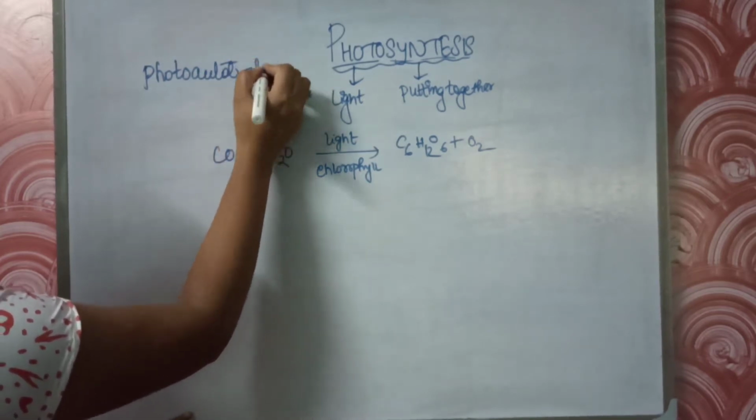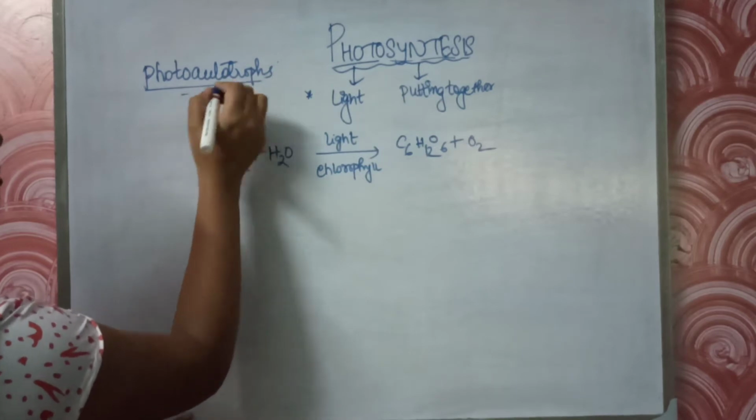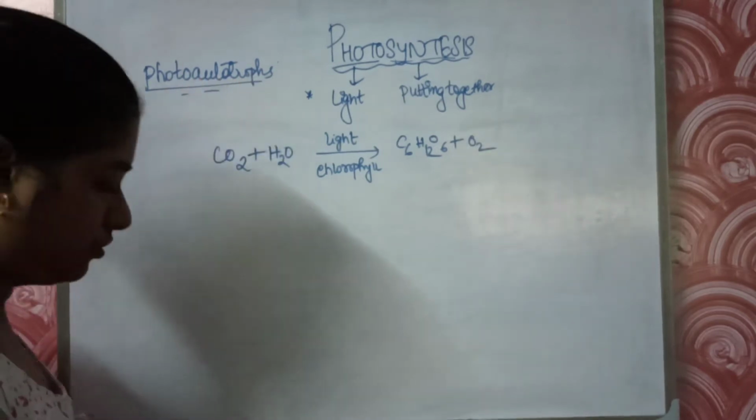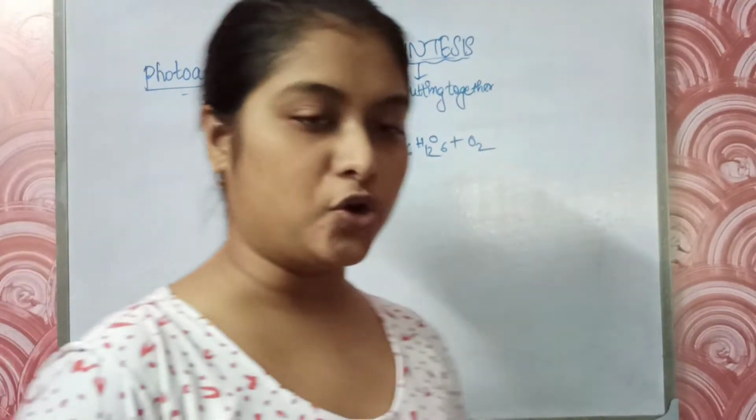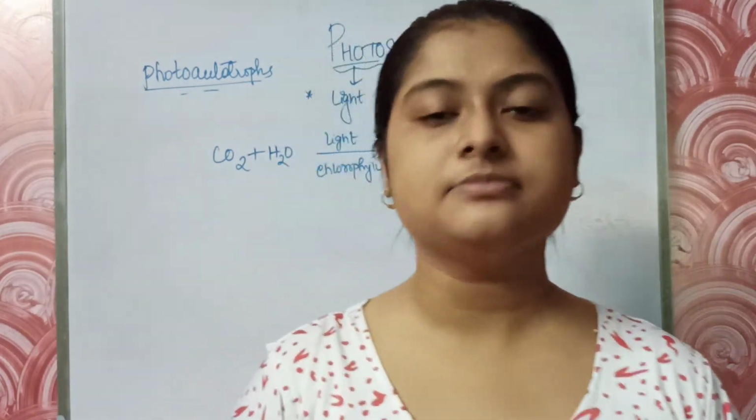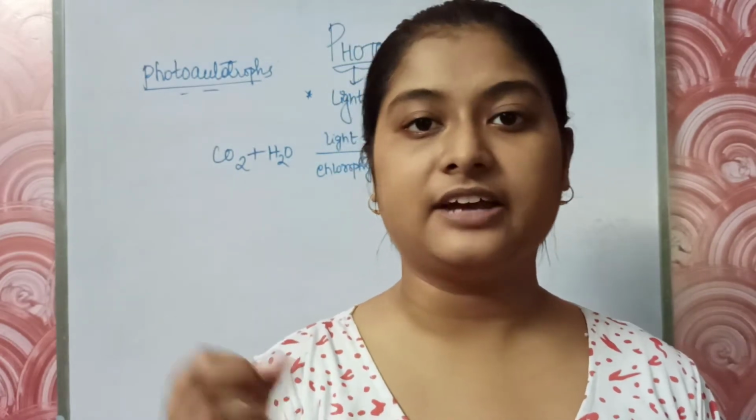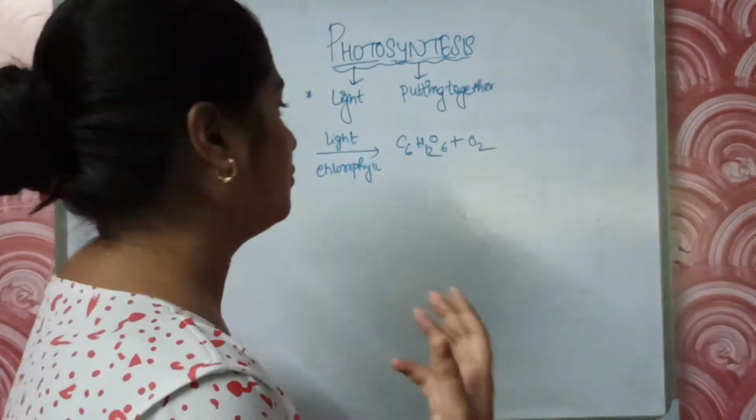Why? It is made up of two words: photo and autotrophs. We all know that autotrophs are the living organisms that can prepare their own food, and photo means light, meaning they derive their energy from light, from the photons.